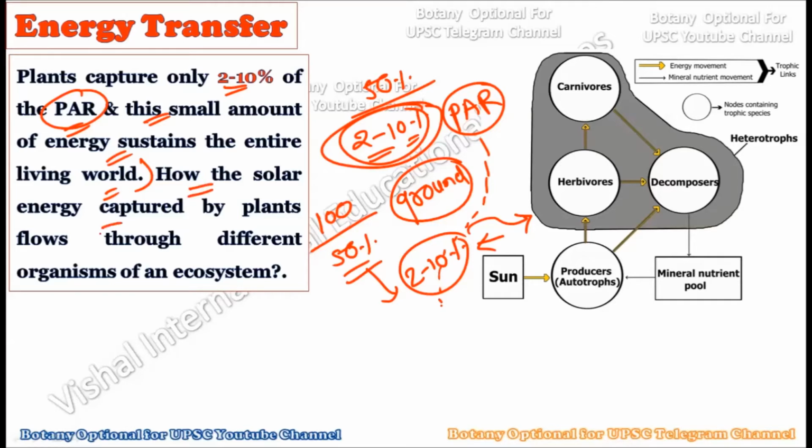Now see how the solar energy captured by the plants flows through the different organisms in the ecosystem. Once it is captured from the sun by the plant, how will this energy which is captured by the plants or the autotrophs get transferred to the different trophic levels of the ecosystem? This will be the question, right? That is, how the energy which is firstly present within the sun, then is transferred to the plants, is now going to transfer within the different trophic levels of the ecosystem. How this happens, this is the question, and we are going to find the answer, right?